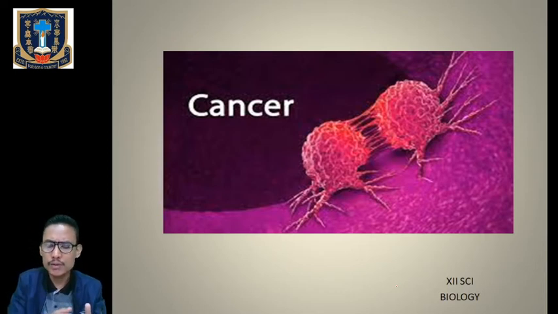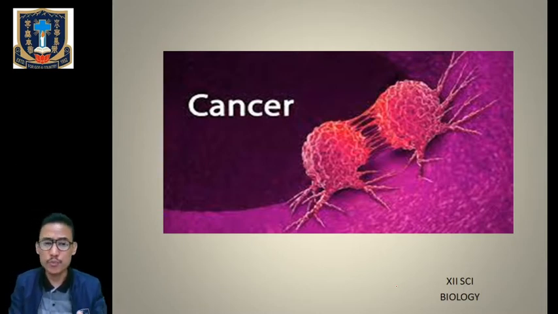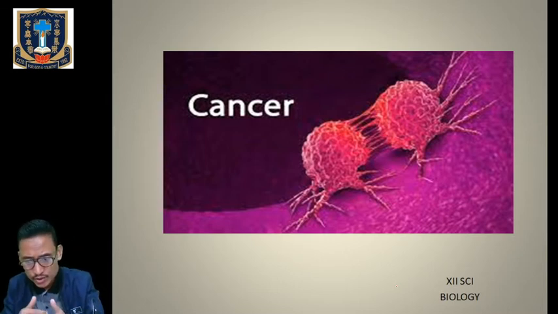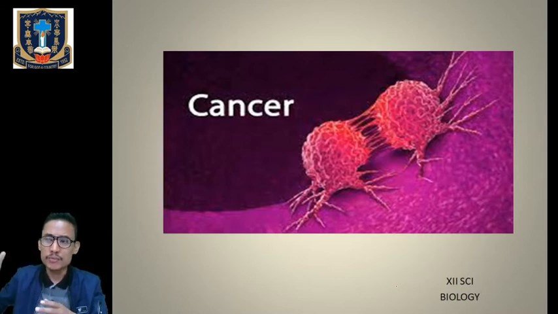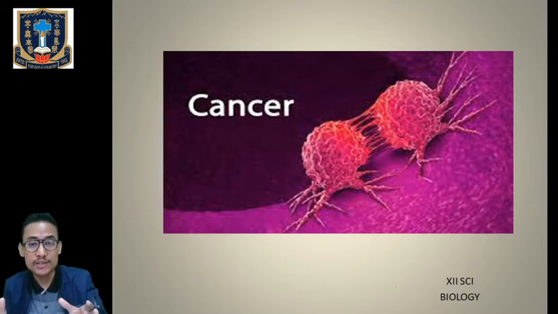In class 11 we have learned about the cell cycle and the cell divisions. While doing the cell cycle, we have learned that we have different checkpoints in between the G1 phase, S phase, and G2 phase, which will try to see whether the cell has completed all the criteria of the previous phase or not. If the cell is going from G1 phase to the S phase, then whatever criteria or conditions the cell has to fulfill in the G1 phase has to be done.